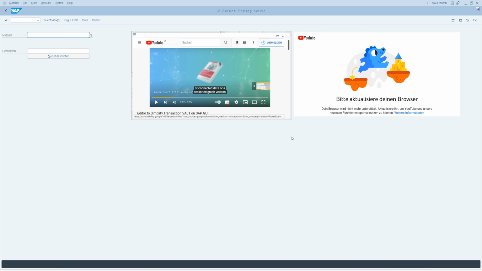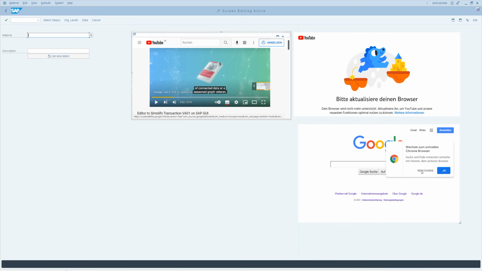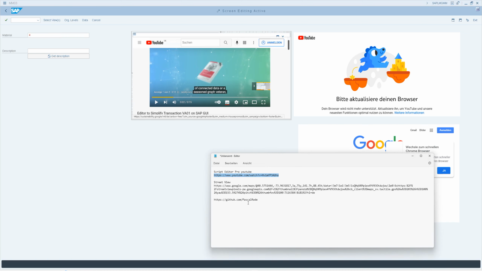So let's try another control. You can embed as many controls as you like. Now we try the Google Street View.